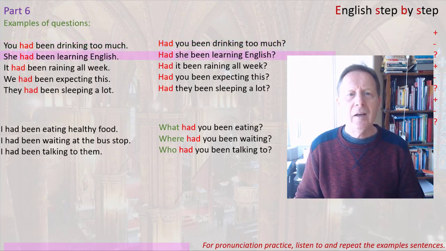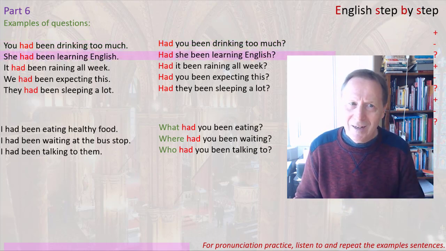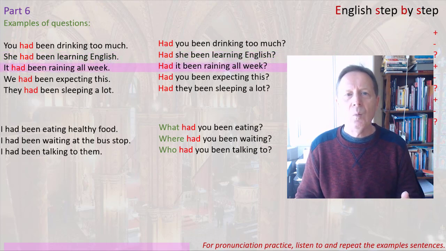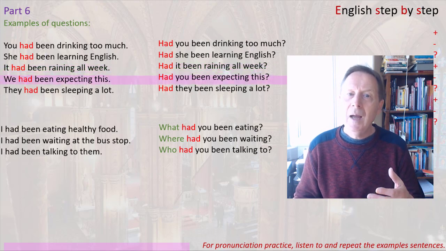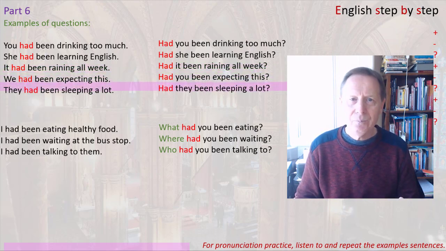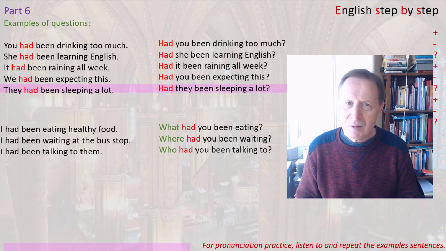She had been learning English. Had she been learning English? It had been raining all week. Had it been raining all week? And again, had you been expecting this? Had they been sleeping a lot?